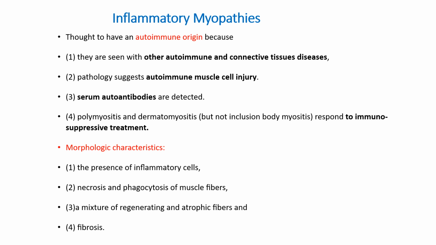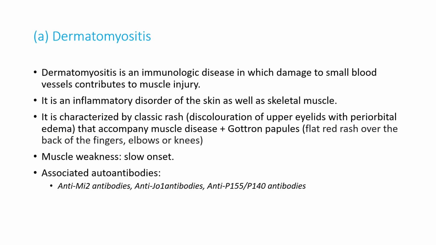The morphologic characteristics include the presence of inflammatory cells, necrosis and phagocytosis of muscle fibers, a mixture of regenerating and atrophic fibers, and fibrosis. Dermatomyositis is an immunologic disease in which damage to small blood vessels contributes to muscle injury. It is an inflammatory disorder of the skin as well as skeletal muscle. It is characterized by a classic rash that accompanies muscle disease, and Gottron papules. The muscle weakness has a slow onset and is associated with autoantibodies.